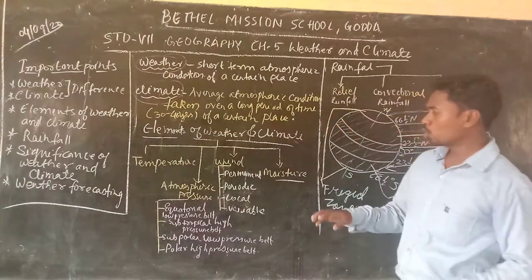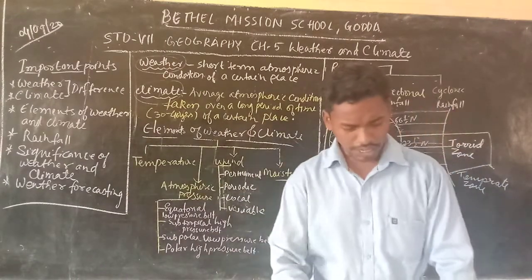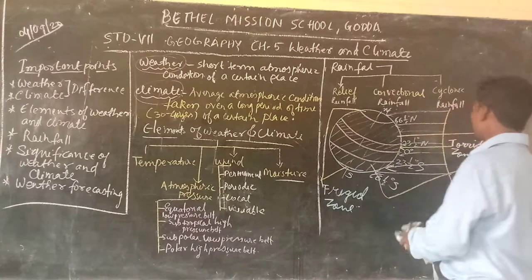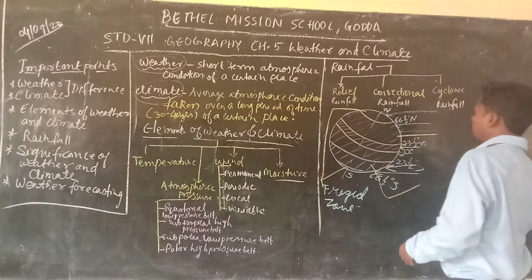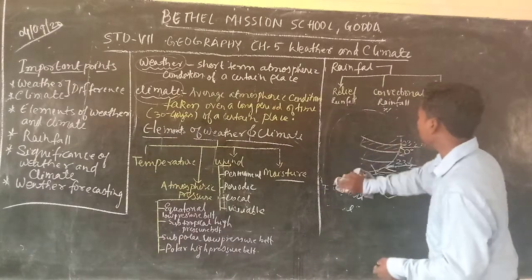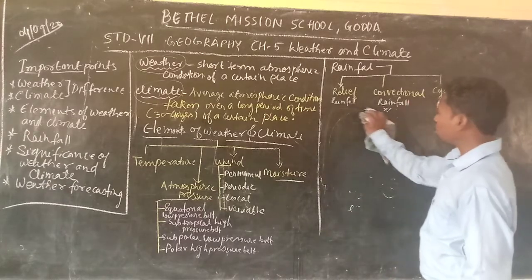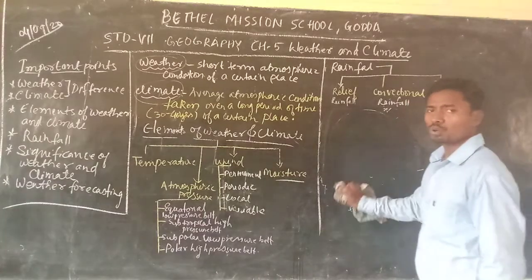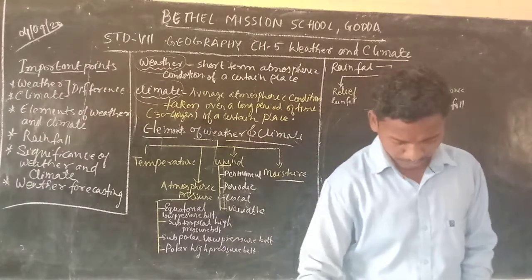Now we will go towards the atmospheric pressure. So again we need to draw a diagram for that. We will draw a diagram, but you remember this diagram because we will be using the same diagram again. We will be using the torrid zone, the temperate zone, and the frigid zones. Okay.